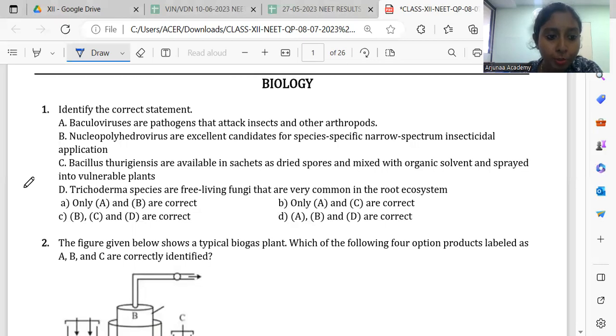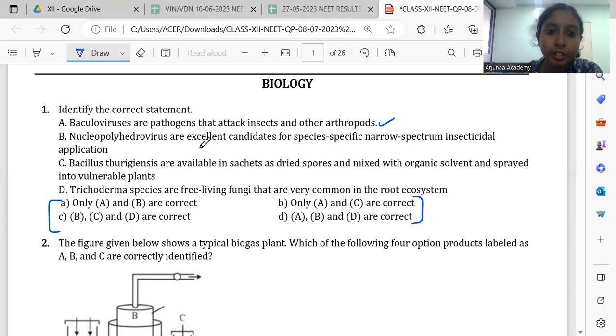So here if you see the options, they are given in combinations, which are the correct options, right? So we shall mark which statements are correct and which are wrong. Statement A says baculoviruses are pathogens that attack insects and other arthropods, which is actually correct. Baculoviruses belong to the nucleopolyhedrovirus family, and they act as biocontrol agents by attacking some insects. They are actually the pathogens. When they cause disease in pests, it will be beneficial for us, right?